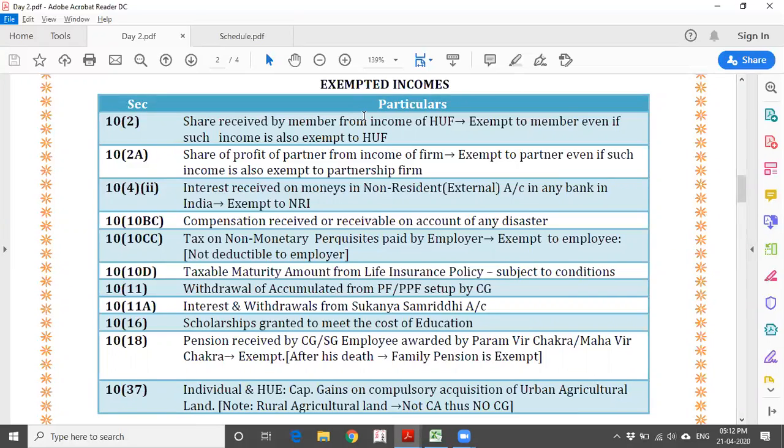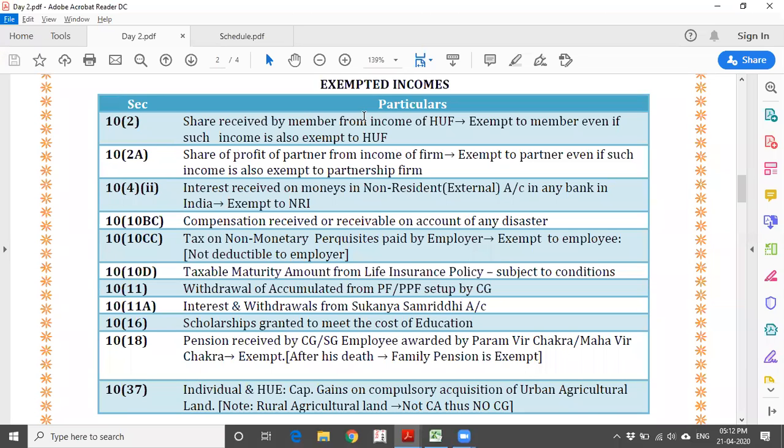Like that, section 10 subsection 2A deals with share of profit of a partner from a partnership firm. Firm includes registered, unregistered and also limited liability partnership. In this case, the amounts you have received as a share of profit will be exempted. Here I am not mentioning the remuneration and interest. That is independently taxable, and we are going to deal with how to calculate it under business income. But here only share of profit is exempted.